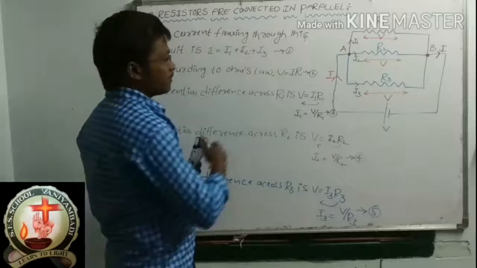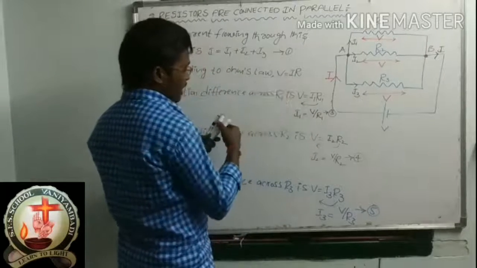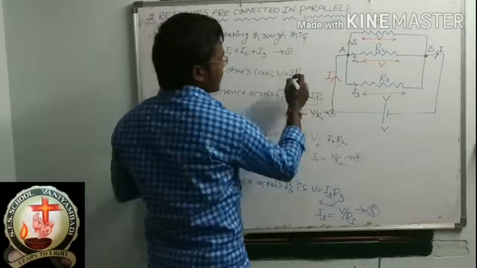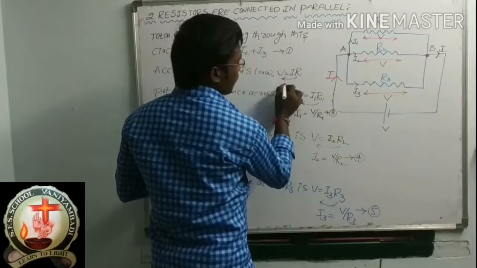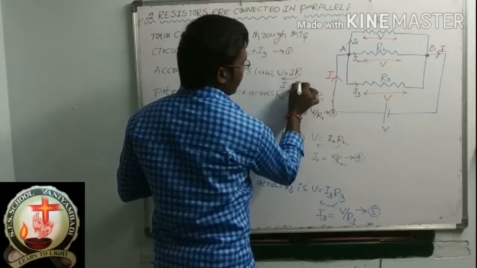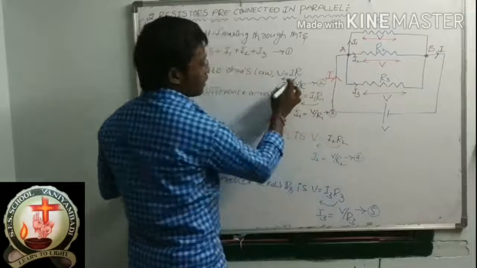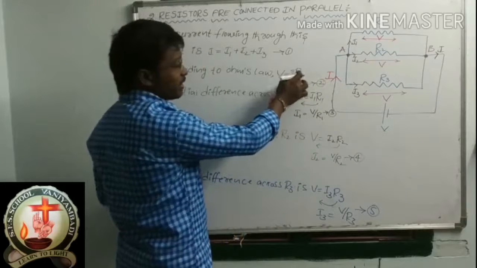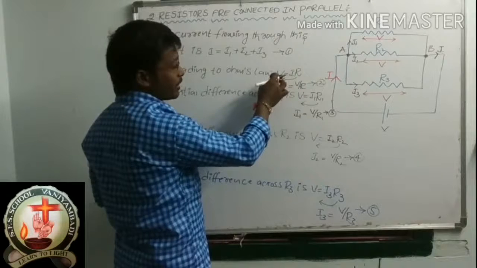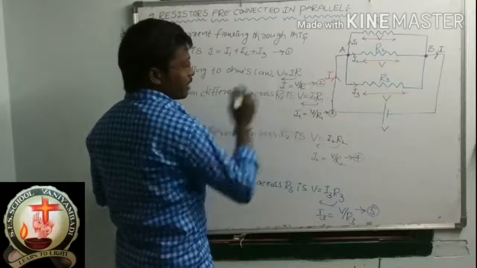Please see here, just a small correction. According to Ohm's law, V is equal to IR. So here also you can send this R value to this side. So I is equal to V by R. Give equation number 2. I am sending this R to this side. R is the numerator, and I wrote this numerator R value in the denominator. So I is remaining here. I is equal to V by R.